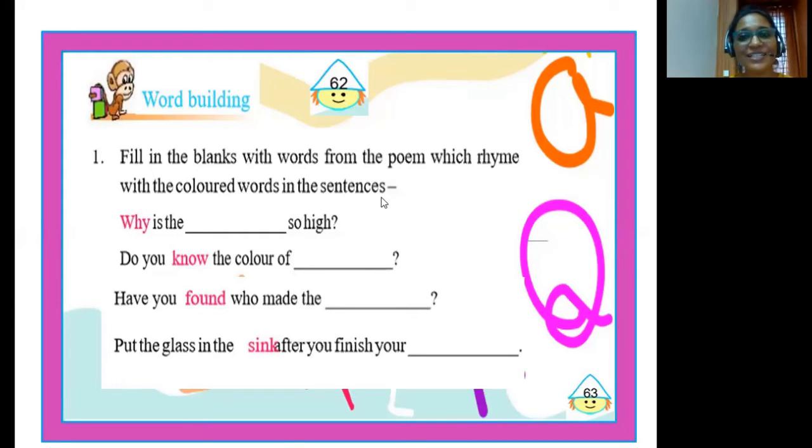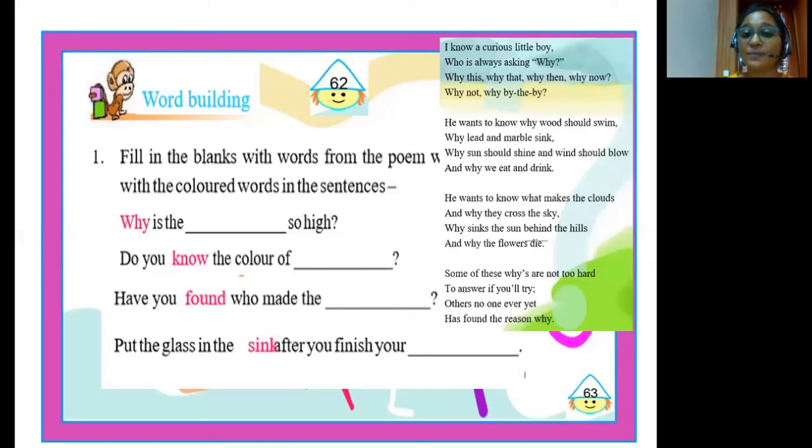Clear? Let's revise this by finding out the rhyming words from the poem Why. Children, I have displayed the poem Why on the screen. In the first stanza, the rhyming words are why and by, or by the by. Okay? In the second stanza, the rhyming words are sink and drink.